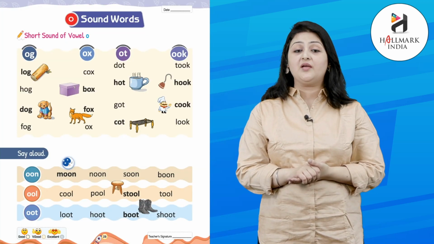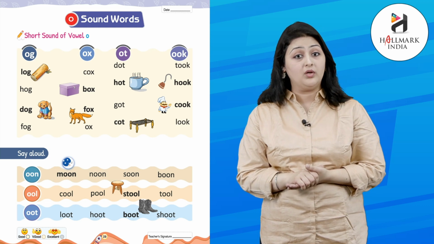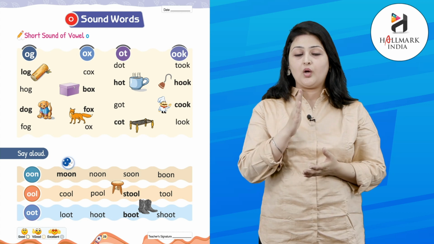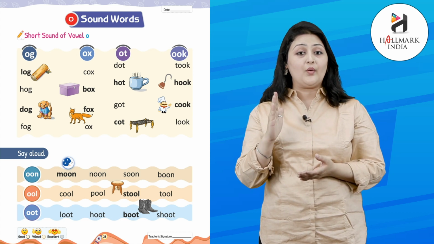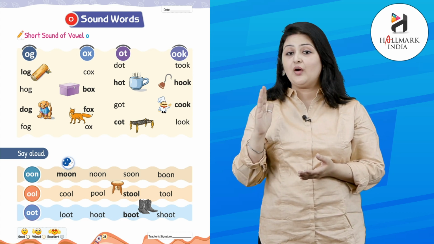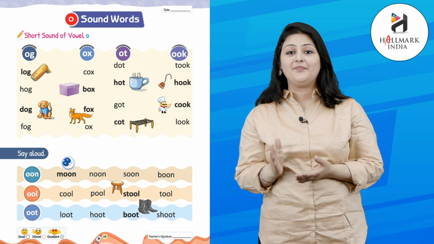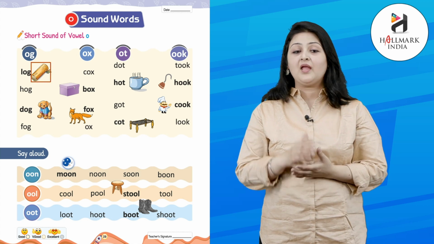Today we will learn about O sound words. Short sound of vowel O. OG, og. OX, ox. OT, ot. Double O K, ook. Let's start with OG.